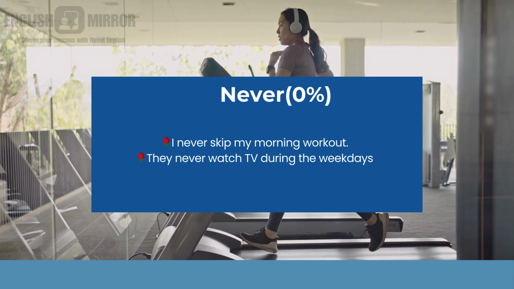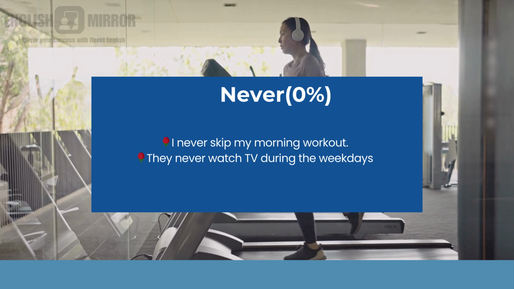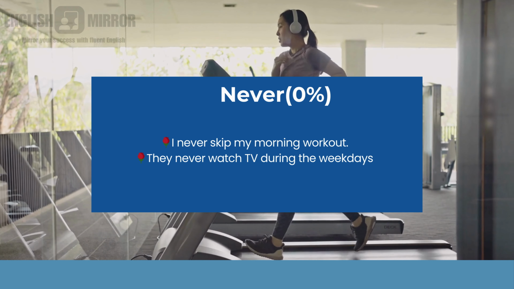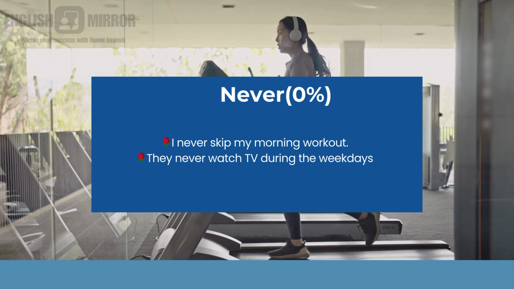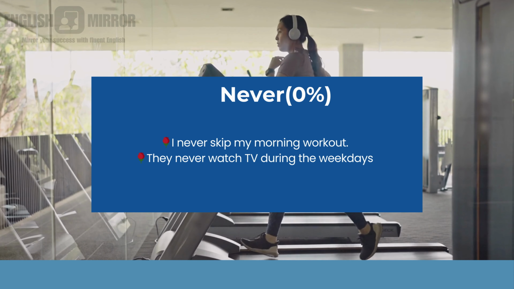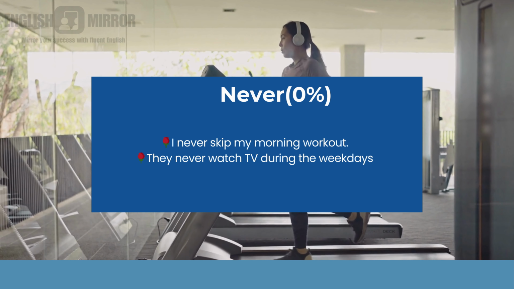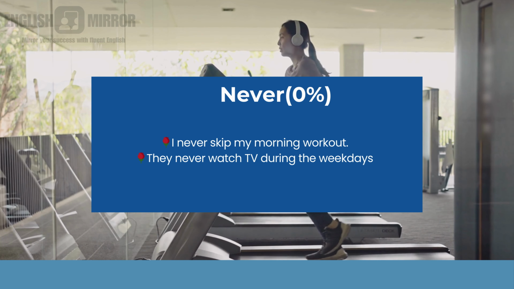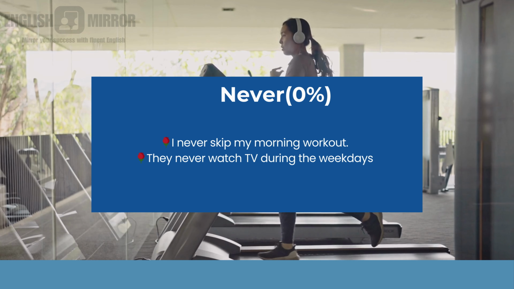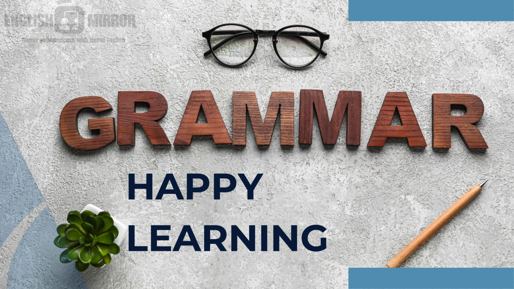They usually have a get together or go out for cinema or something. Never means not at all. These are the words that indicate the adverbs of frequency.